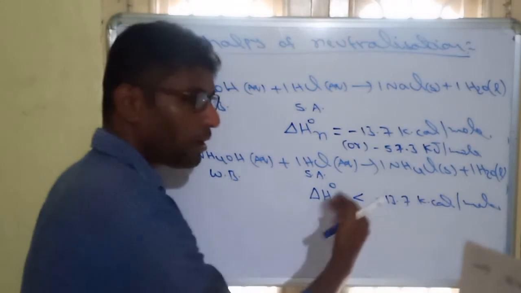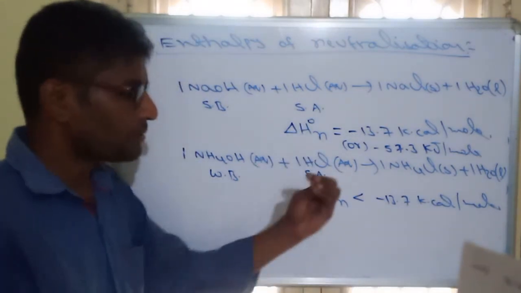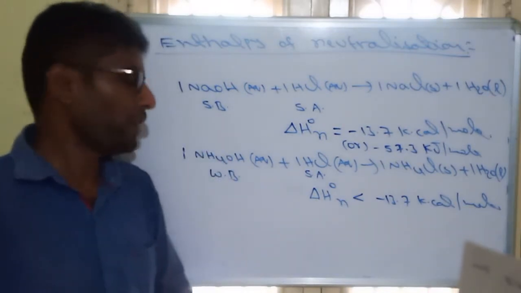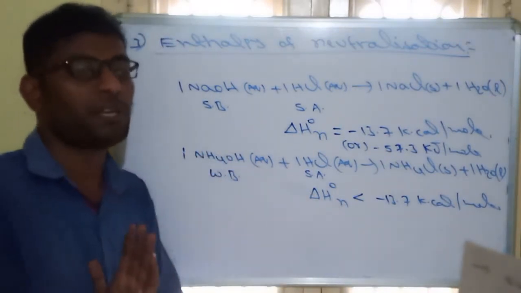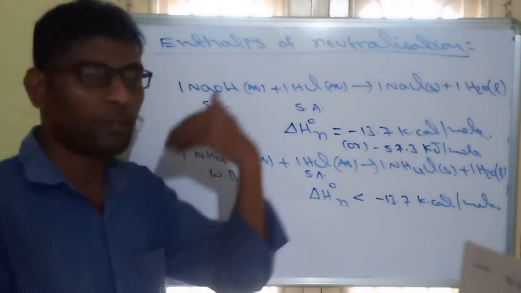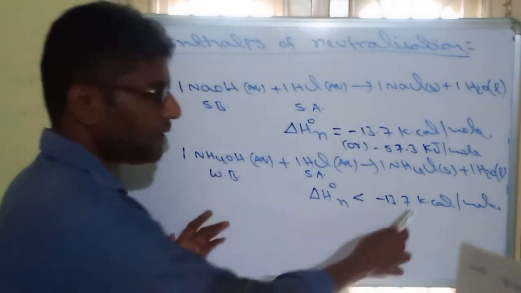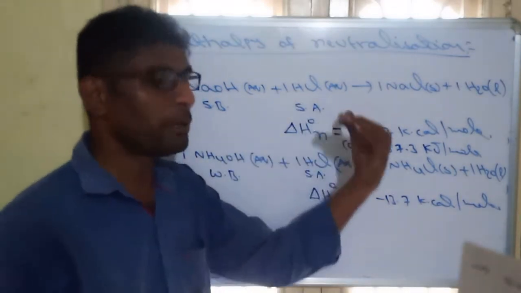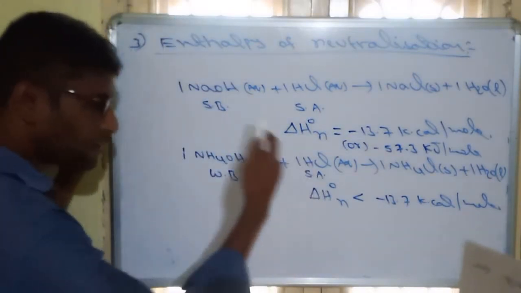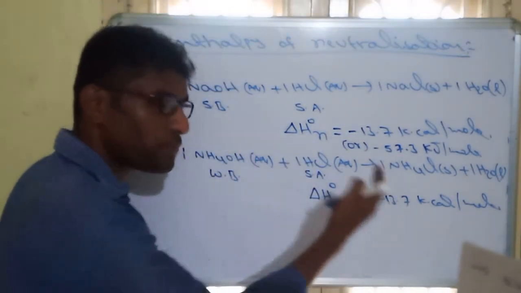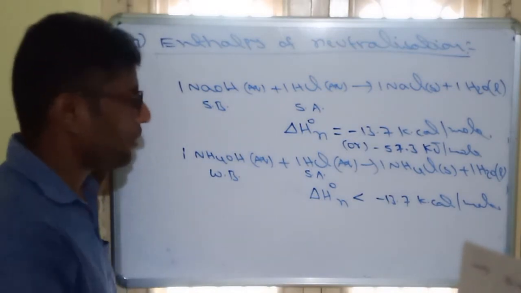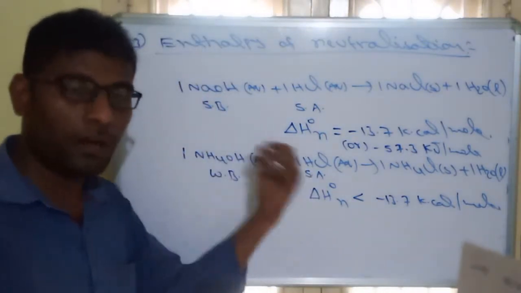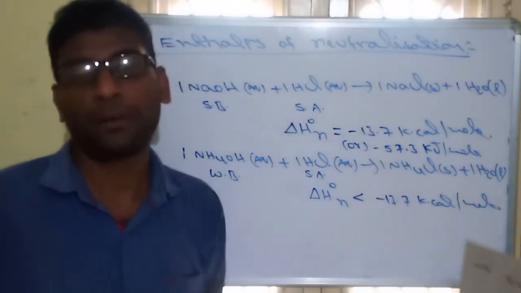Why is it not releasing exactly 13.7? Because some amount of energy is utilized to dissociate this weak base, because in a weak base complete dissociation is not possible. So we have to use some extra energy to dissociate. So here some energy is utilized to dissociate. That's why the releasing energy is less than 13.7. If this is also weak, again this energy is very less. So remember, only for strong acid and strong base, energy is constant. But for any one weak or both weak, energy is less than 13.7.